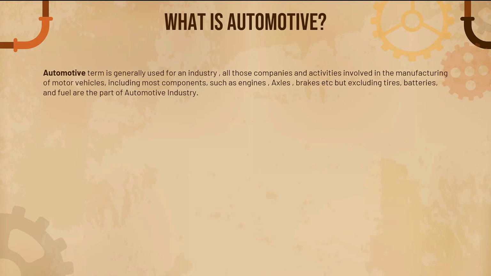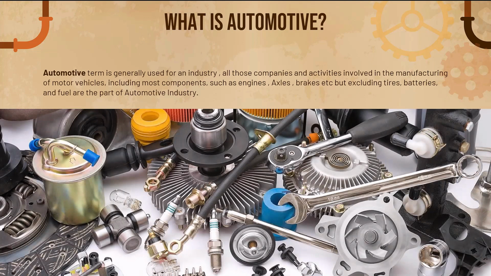Let's see the picture. What are the components that are part of the automotive industry? Like spark plugs, oil filters, clutches, CV axles, exhaust systems. These are all the automotive industries that make these components for an automobile. So I hope now you are understanding what an automobile is and what the automotive industry is.